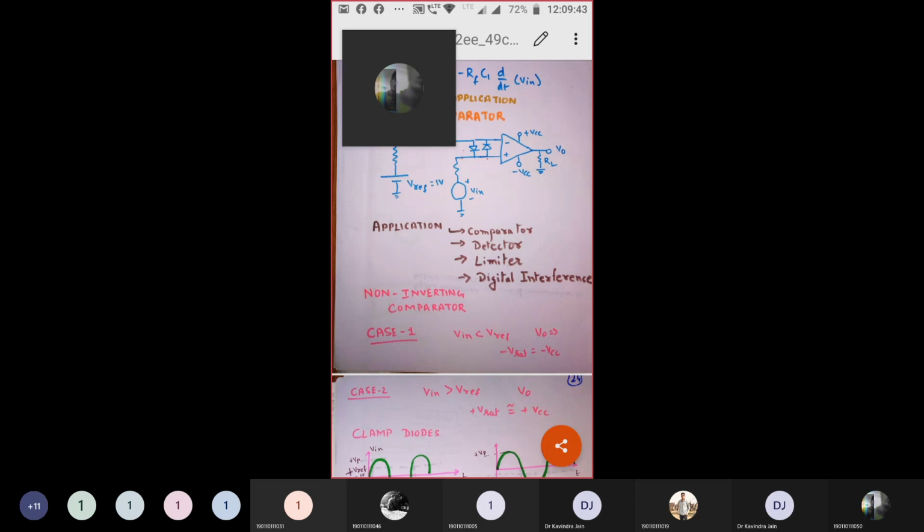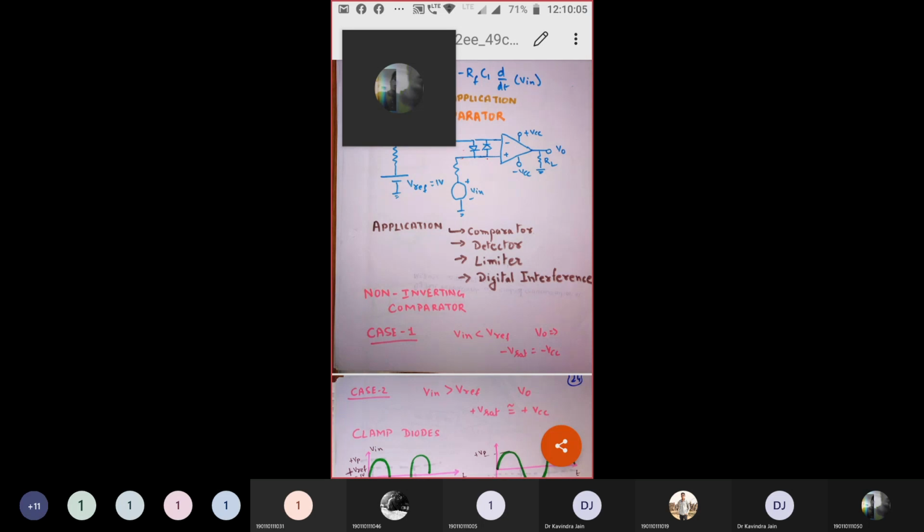I am providing a sinusoidal waveform to pin number 3. Pin number 2 is grounded. Is the problem clear to all of you? Yes, sir. Pin number 3 is provided with a sinusoidal waveform, and pin number 2 is grounded.